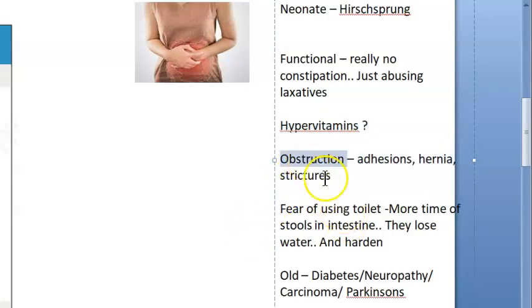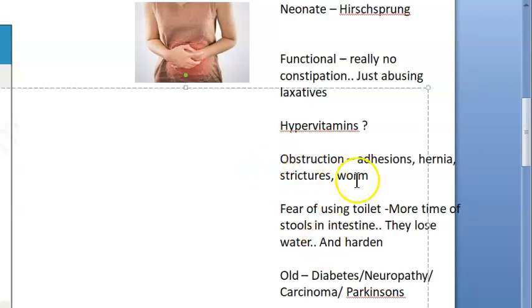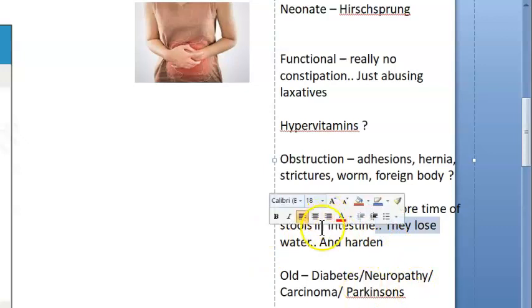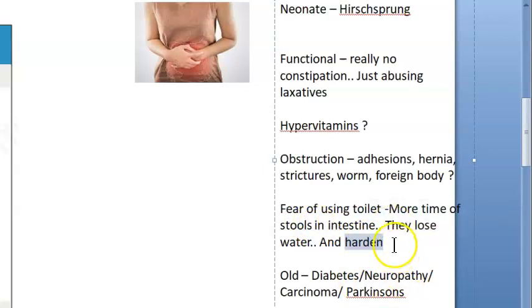Obstruction, some obstruction we already told you, right? Worms, tapeworms. Adhesions can cause hernia, strictures we already told you, okay? What other obstructions? Can there be a foreign body? I'm just thinking a weird thing, okay? Then foreign body, is it? I'll put a question mark just for you to write in the exam so that you get marks. Fear of using the toilet. So they might be controlling. And maybe, the more time the stools are in the intestine, they will lose water, right? The water gets absorbed by the intestinal mucosa. So they will become a little hard, okay?